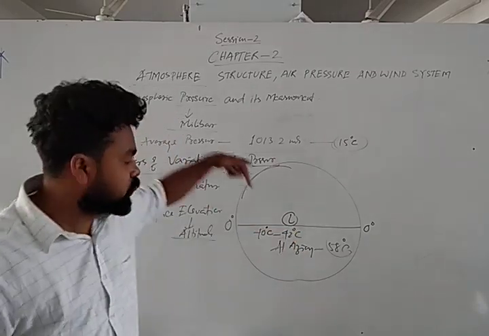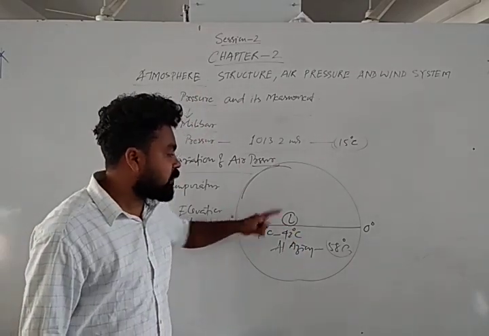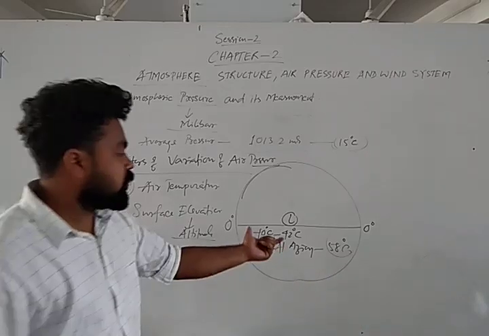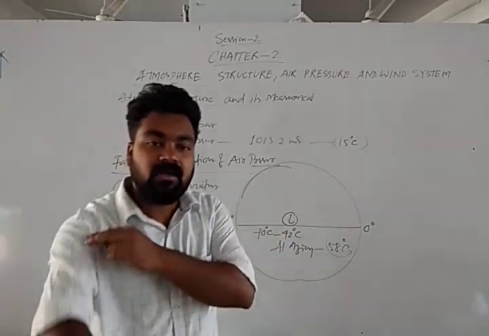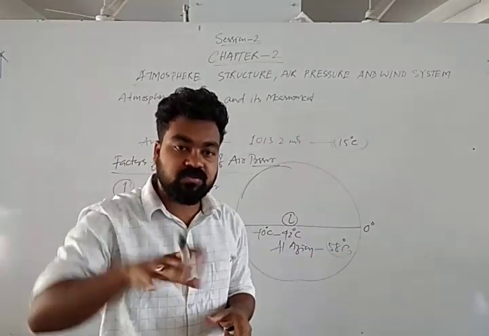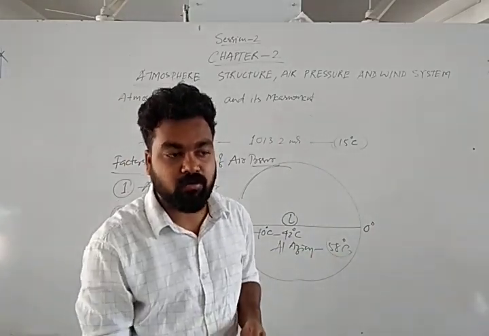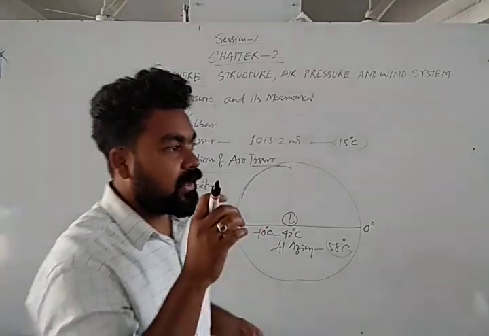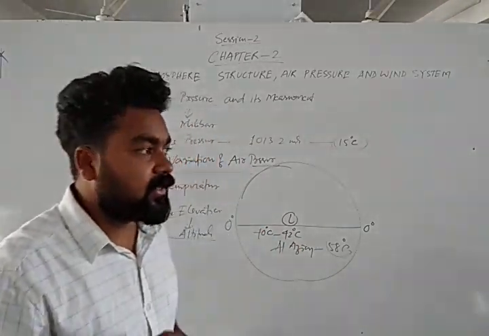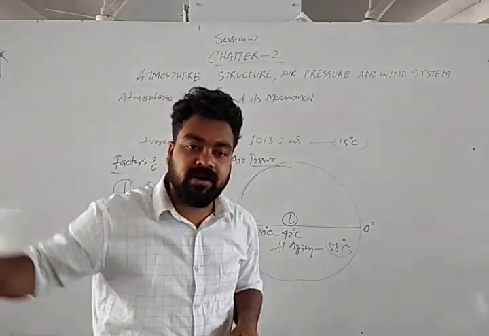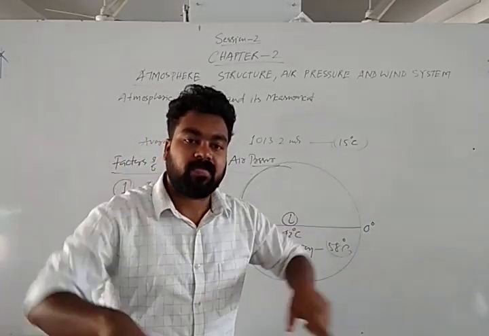So what happens due to vertical sunlight? Over the equator, sunlight is always vertical. So due to vertical sunlight, temperature is high here, and due to high temperature, air gets raised up. Air moves upward. Why? Because when high temperature gets inside the air, it rises up slowly and slowly. Then it expands to a certain limit and certain directions. Then what will happen? It gives the low pressure.